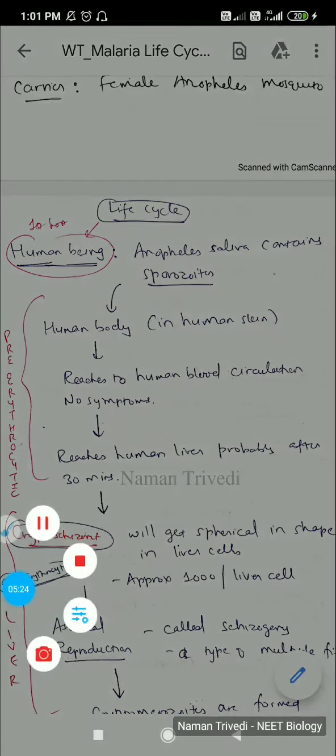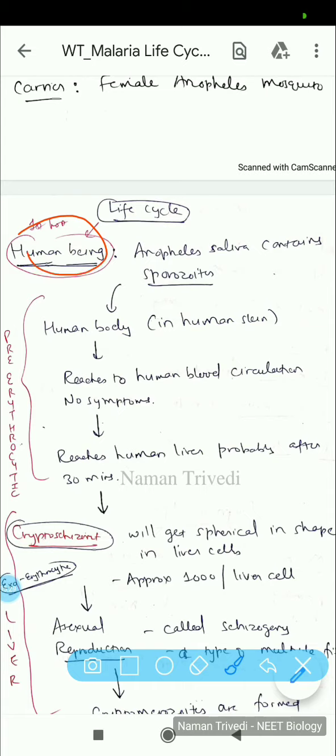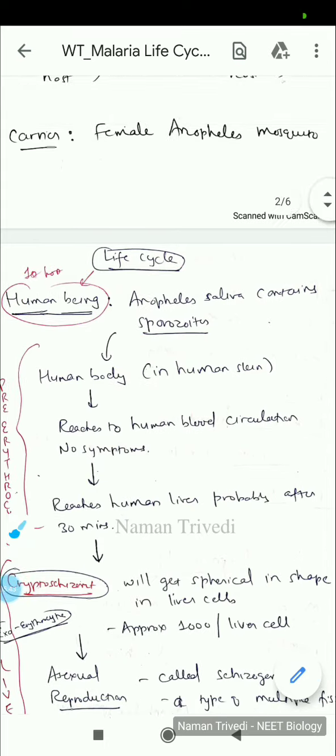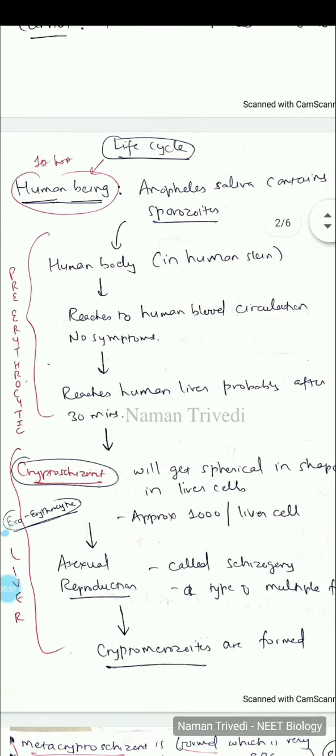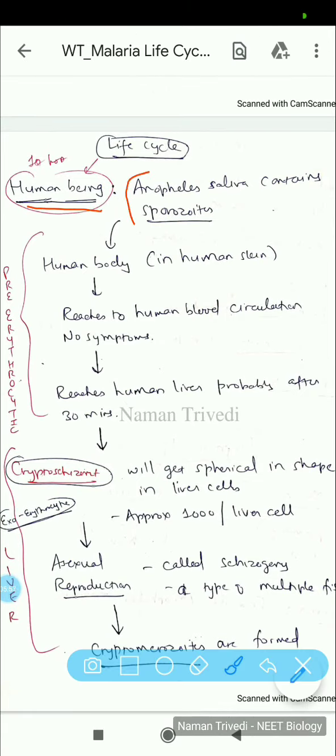So the first host over here is the Anopheles. I mean, the primary host is the human being, so we'll start from the place where it will be transferred to the humans. Okay, so let's say there is a female Anopheles carrying the plasmodium which has bitten a human being. So the human being is the first host.